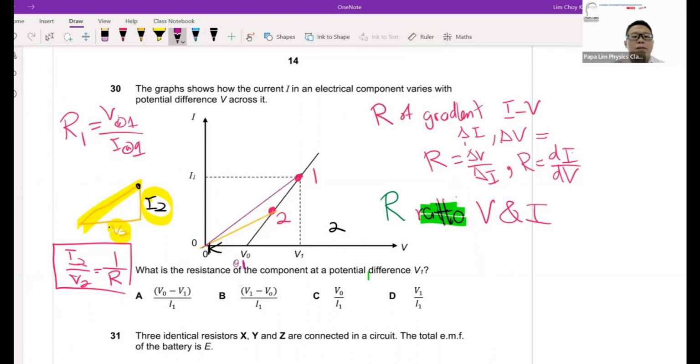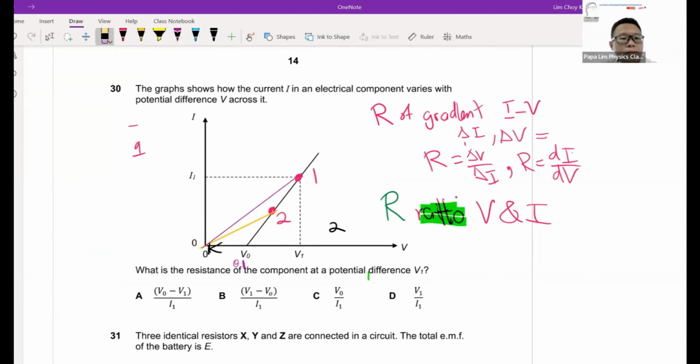Now, you'll find that by looking at the lines, the gradient of line 1, the purple line, is actually steeper than line 2, which means the gradient of line 1 is bigger than the gradient of line 2.